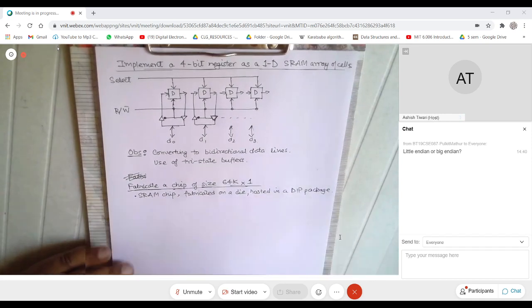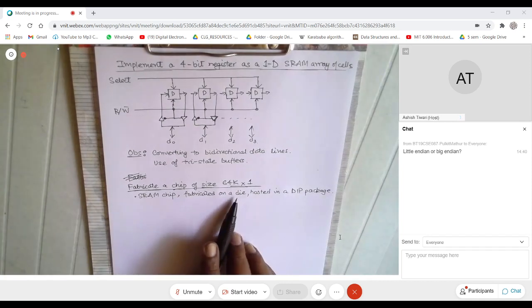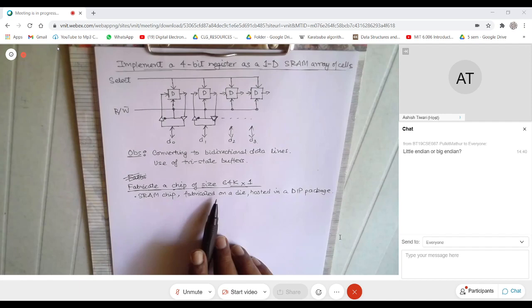So a die means a kind of a wafer. So you will fabricate it on a wafer.